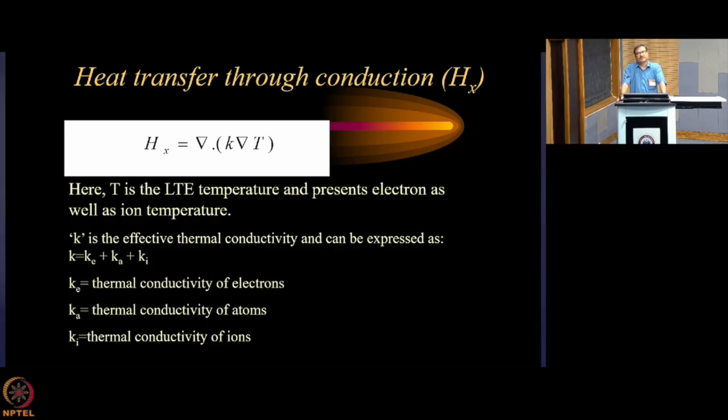Other than that, at all temperatures, the contribution from the electrons or heavy species or the ions is always there. So over and above those conductivities, the reactive thermal conductivity gets added at specific temperatures where this kind of phenomenon happens.